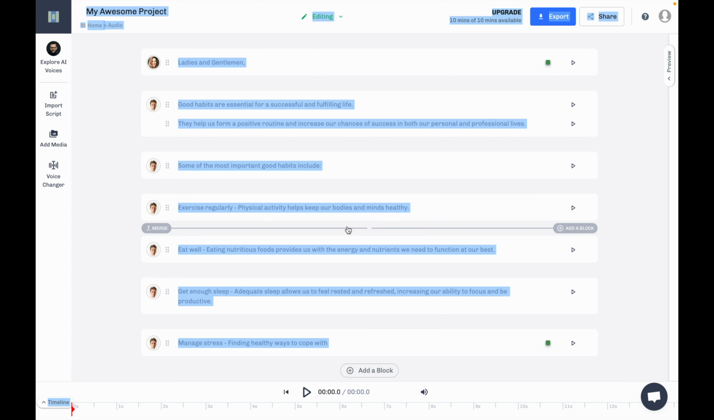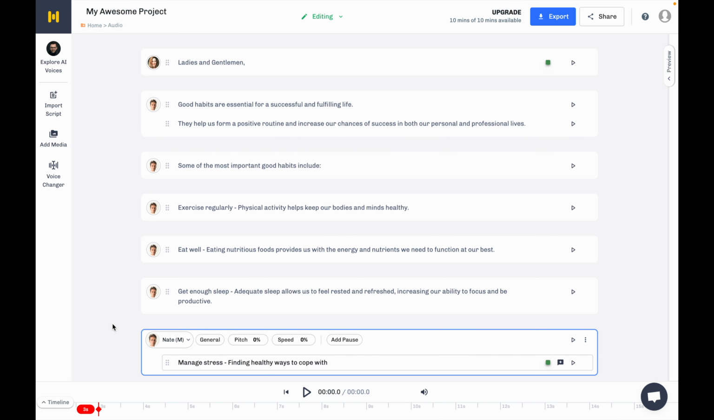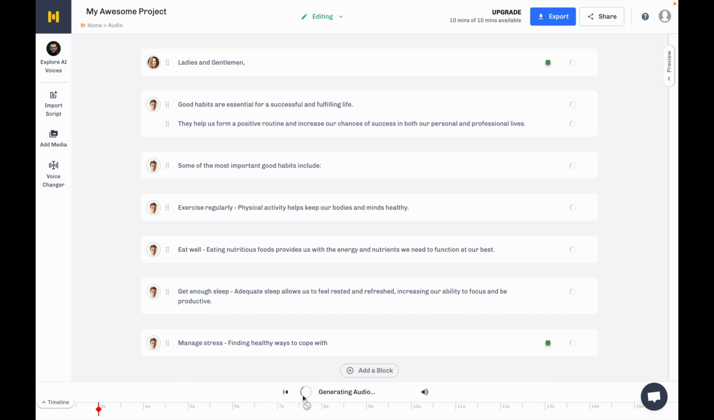So now what we are going to do is play our audio. You can click on the play button and it will generate your audio. It will take some time to build your audio, and once done, I'm going to play that.